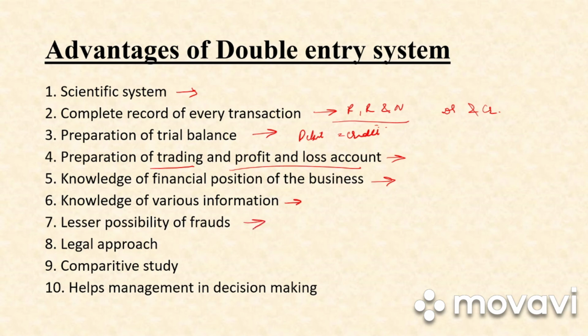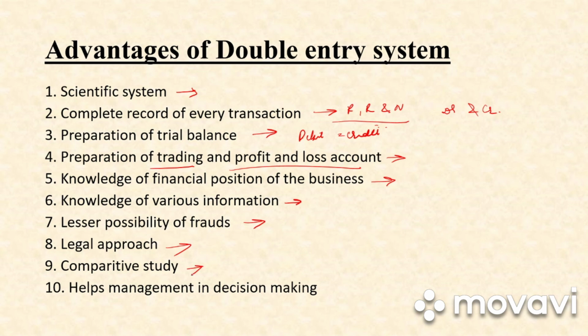Next we have lesser possibility of fraud because all the information is easily available in case of double entry system. जो frauds हैं, manipulation होंगे, वो बहुत कम होंगे because all the information has already been provided in the books of accounts. So next one is the legal approval. In case of double entry system, all the rules are followed, various books of accounts are prepared. So this kind of system is reliable by the Companies Act and various other acts. Tax authorities can also rely on the books maintained under this system.